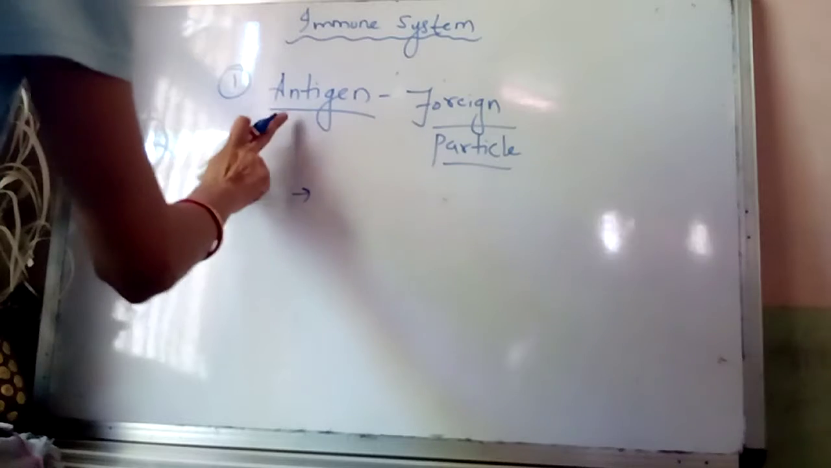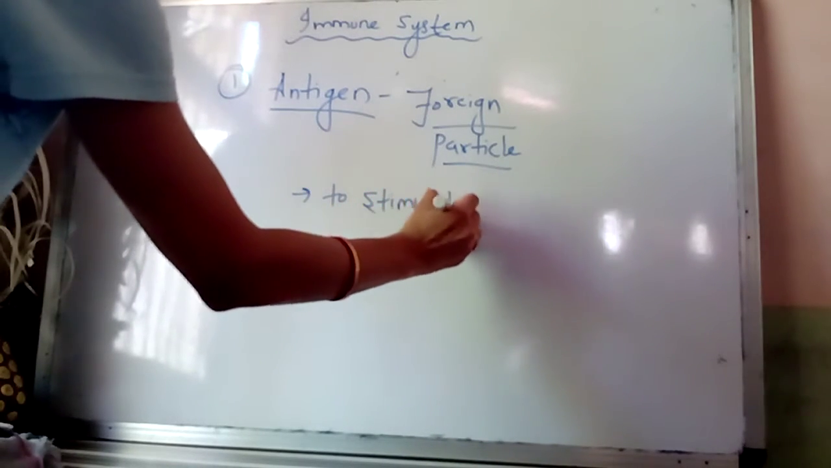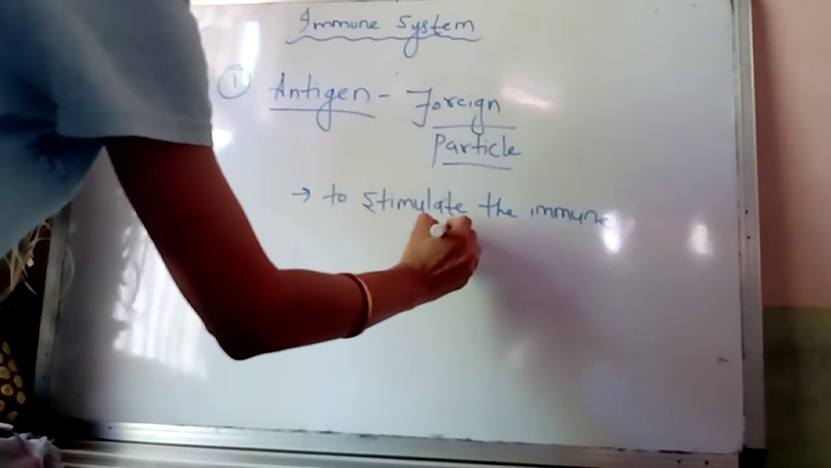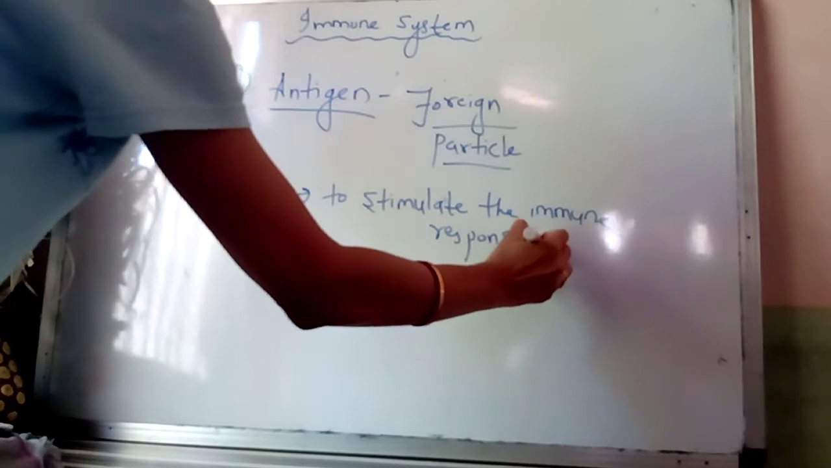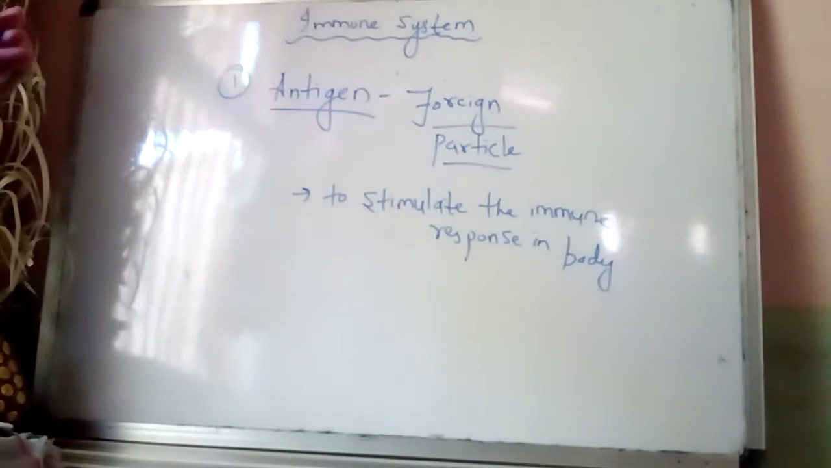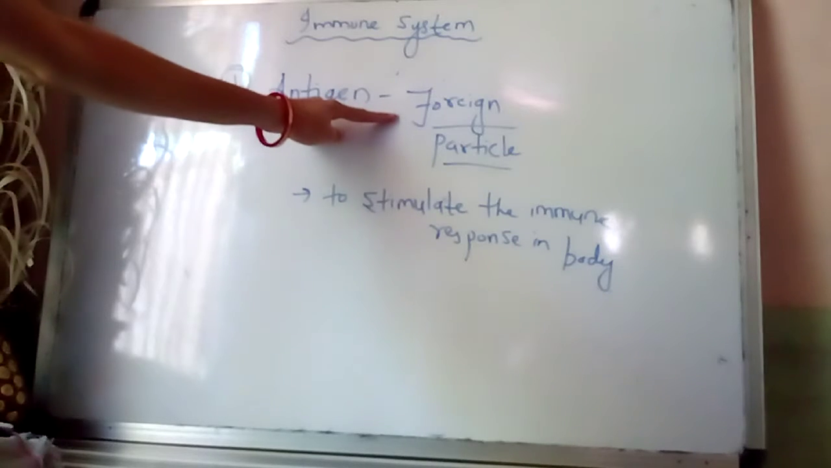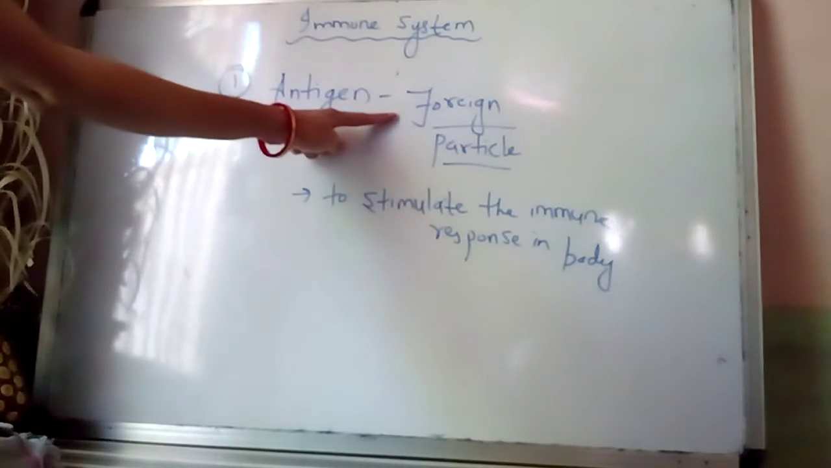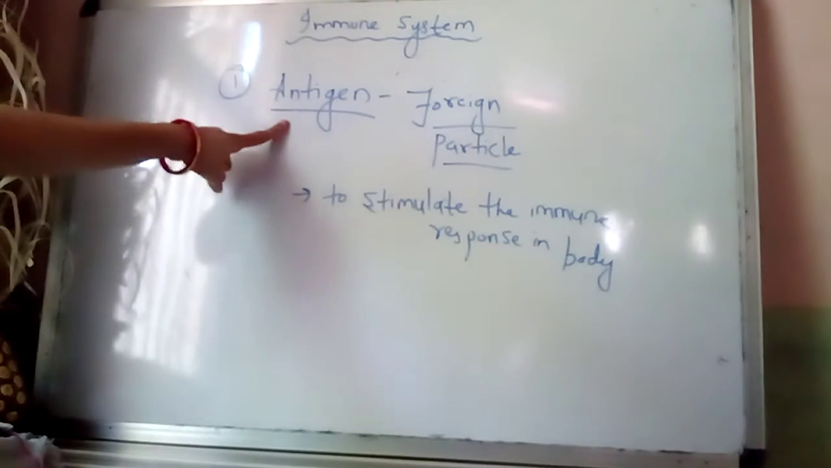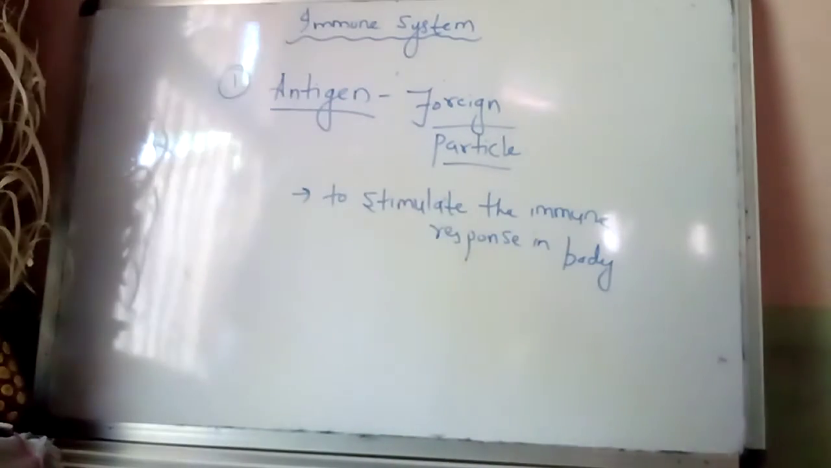So the characteristic of antigen is to stimulate the immune response in the body. Again I am repeating this. Antigen means foreign particles that are pathogenic in nature and that have the capability to produce disease. The characteristic of antigen is to stimulate the immune response in the body.